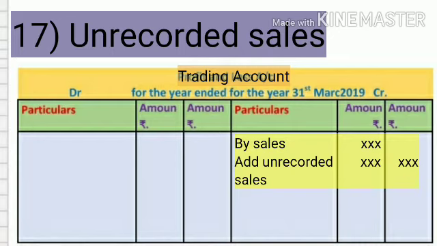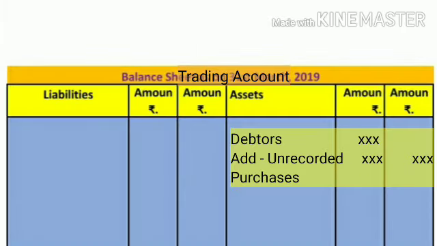Unrecorded sales. The goods which are sold but not recorded in the books are called unrecorded sales. The first effect of this adjustment is to add to sales on the credit side of the trading account, that is, unrecorded sales. And the second effect is to add to debtors on the asset side of the balance sheet.